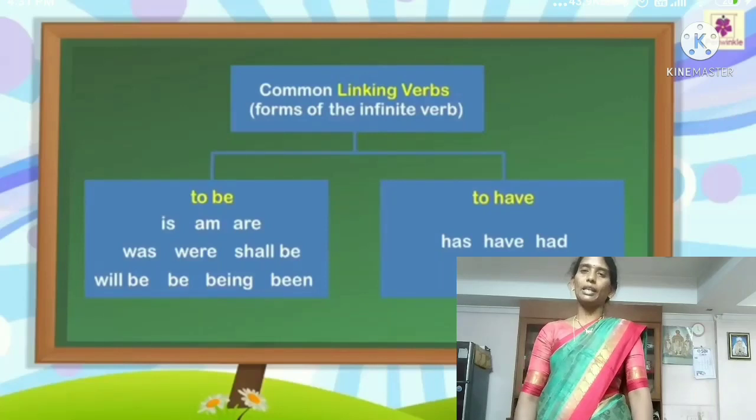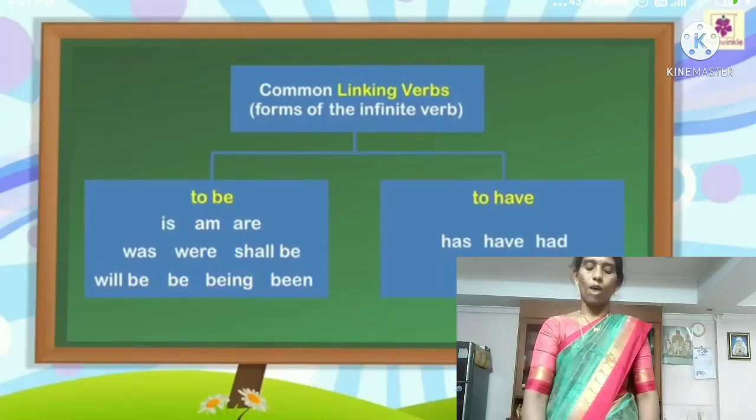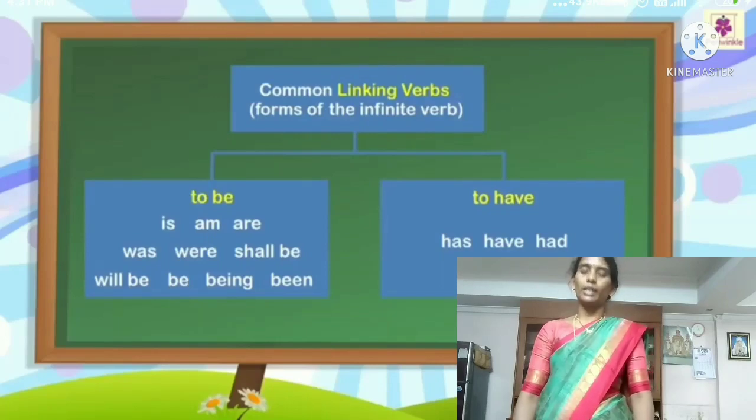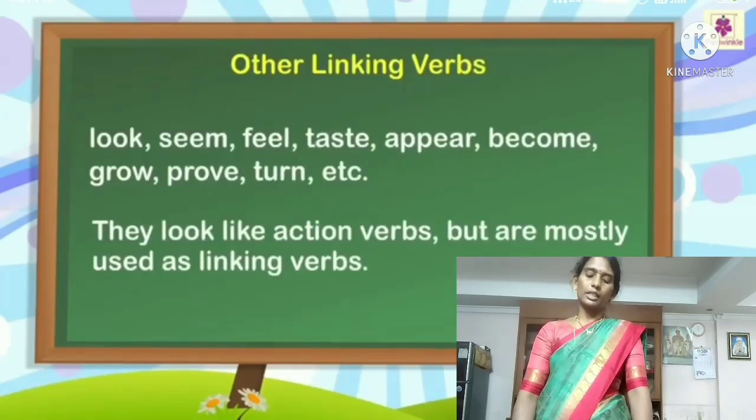Next, common linking verbs are divided into two forms. That is, the to be form and the to have form. In the to be form, is, am, are, was, were, shall be, will be, being, been, be are to be forms. In the to have forms, have, has, had are to have forms. These are linking verbs. Other linking verbs are look, seem, feel, taste, appear, become, grow, prove, turn, etc.